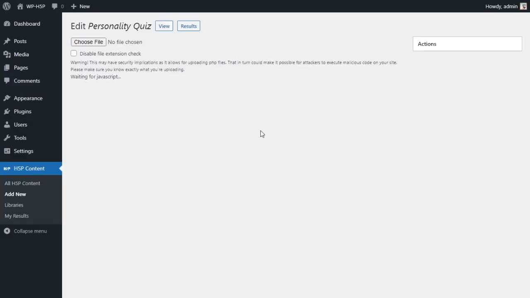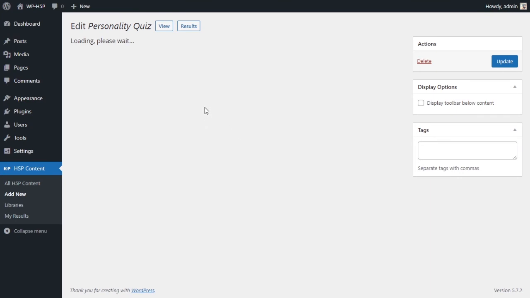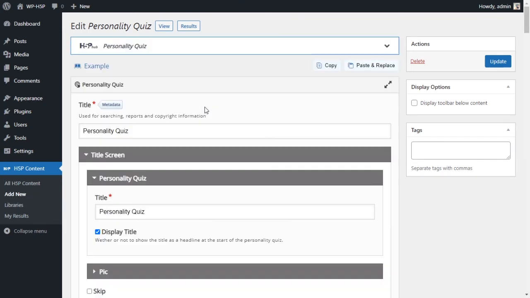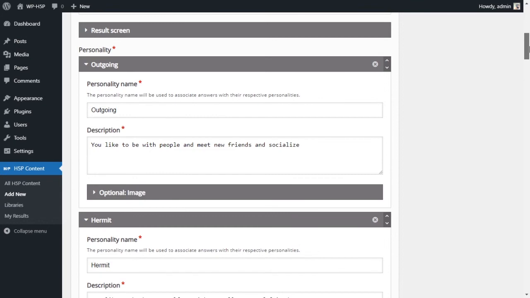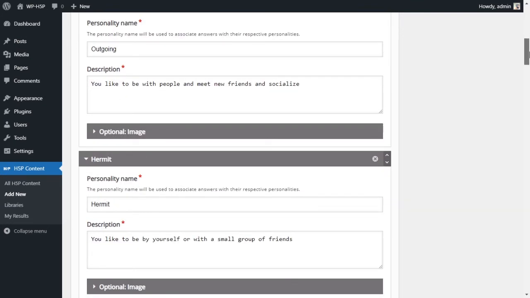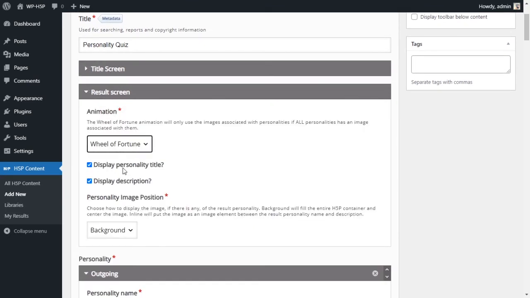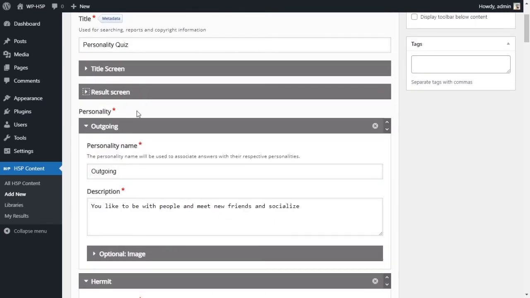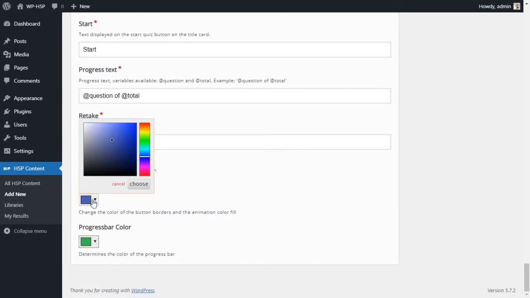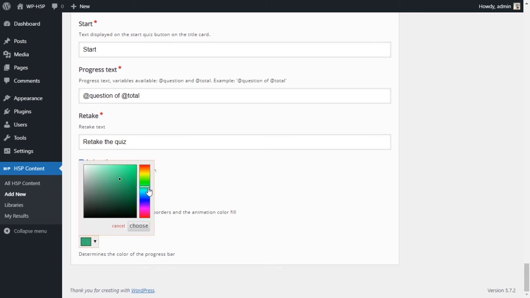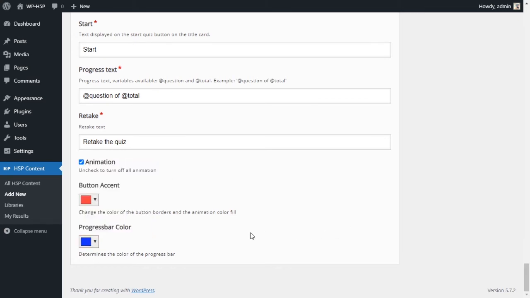Let's go back, maybe edit 1 or 2 things. What we will do is we'll change the color of the bar and the button, and we'll change some of the personality options. We'll add some personalities to some answers. So the first thing we're gonna do is the results screen. I don't like that wheel. Maybe a fade in is nice enough. And I'll go to the bottom. I'll change the button to red, and the progress bar, we'll change it to internet blue. That's what I'll call it.